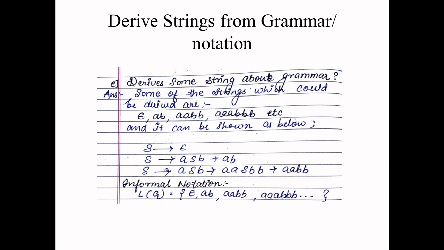Combining them into a set gives the complete language. As we said earlier, we generally go from small length to large length. First we consider epsilon, then ab, then aabb, then aaabbb, and so on. So the language L(G) will be epsilon, ab, aabb, aaabbb, and so on.